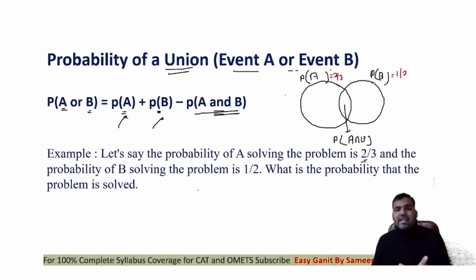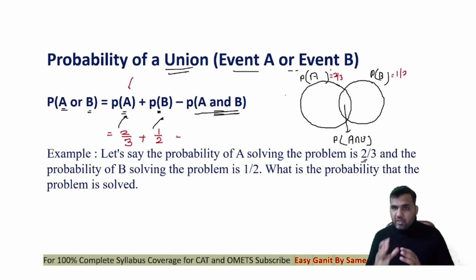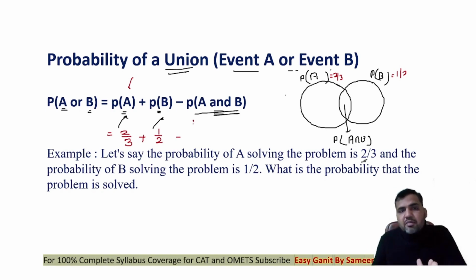So I can solve the question by putting the values in the equation here. PA, the probability of A solving the problem, is 2 by 3. Probability of B solving the problem is 1 by 2. Now think again, guys. Is the probability of B solving the problem in any way dependent on A solving the problem? No. They are completely independent of each other. So can I say that P(A and B) will be nothing but PA multiplied by PB?